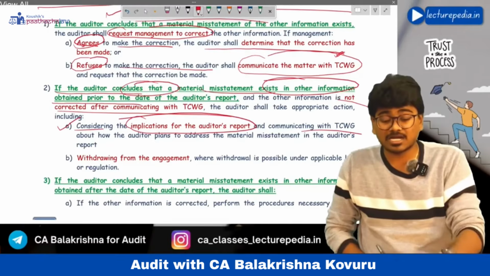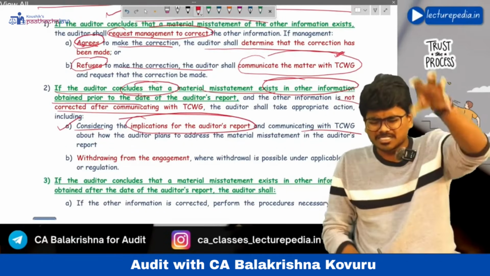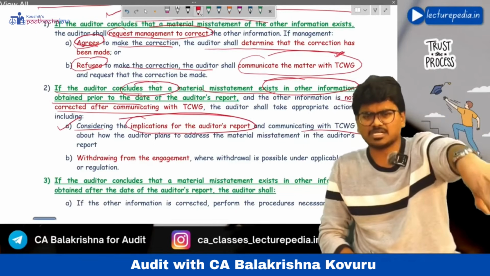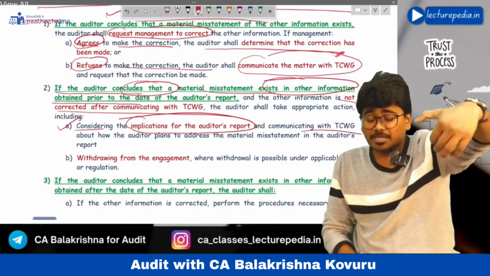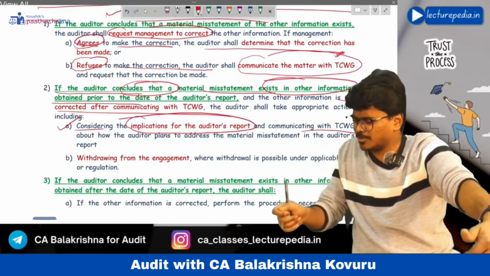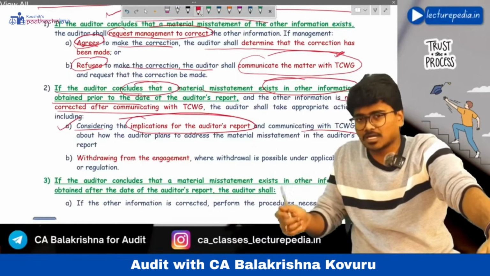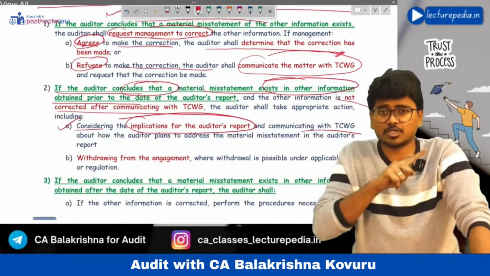Okay, you have to consider the implication on your audit report. Because of this misstatement in the other information which has not been corrected by the management, will there be any implication on my audit report? Will I have to give a qualified opinion, or an adverse opinion, or will I have to refer to the uncorrected misstatement of the other information?